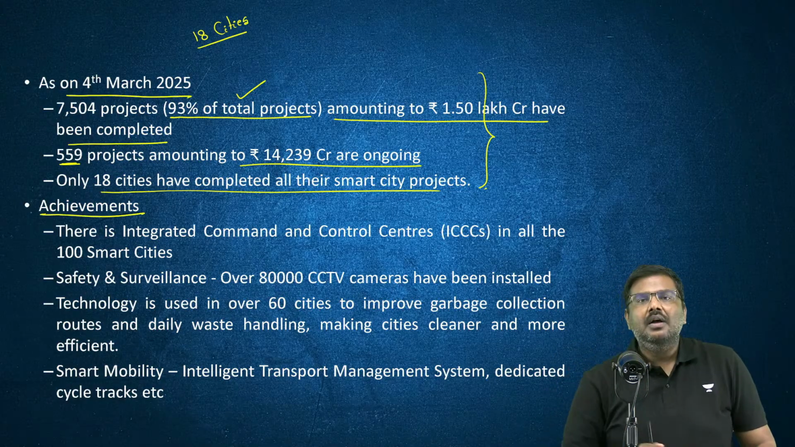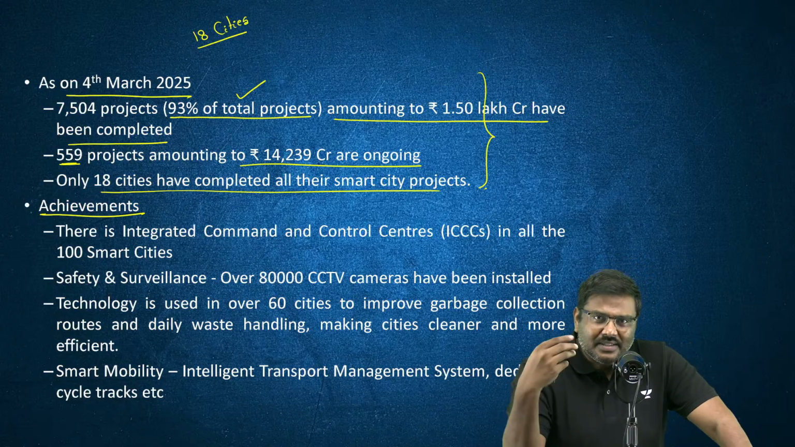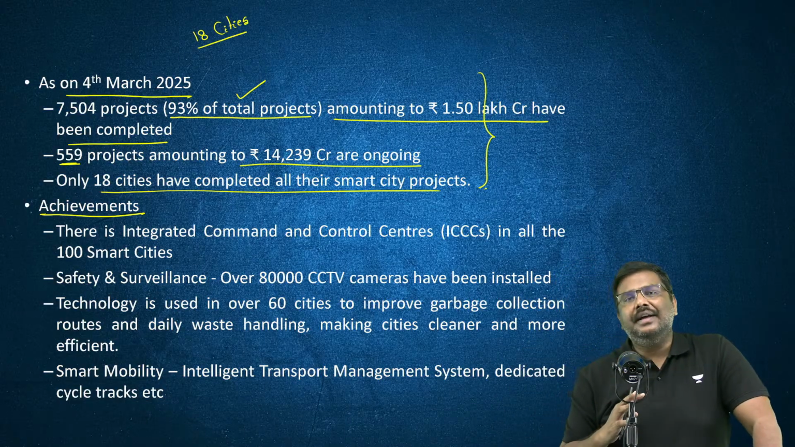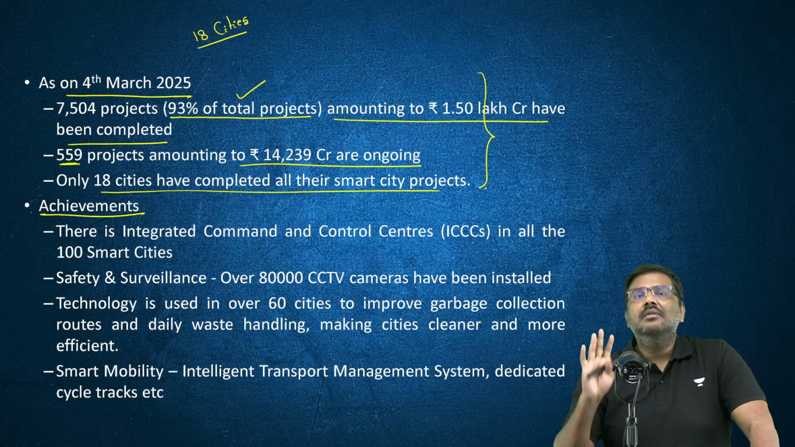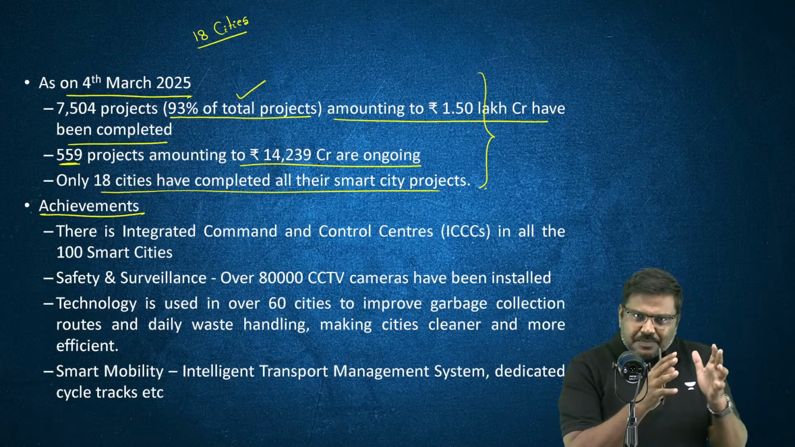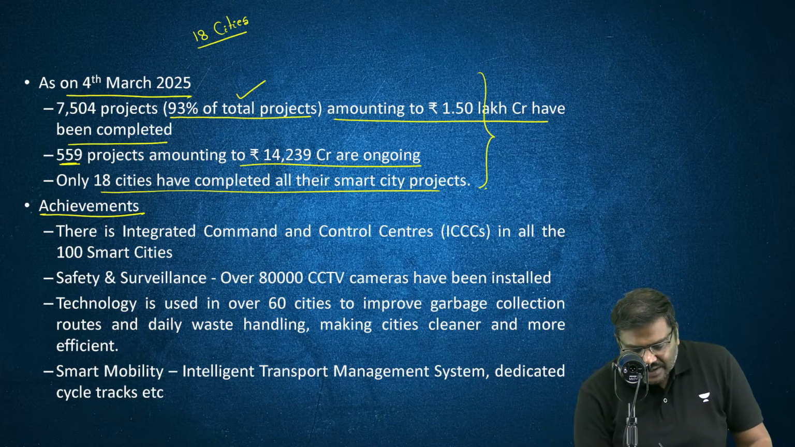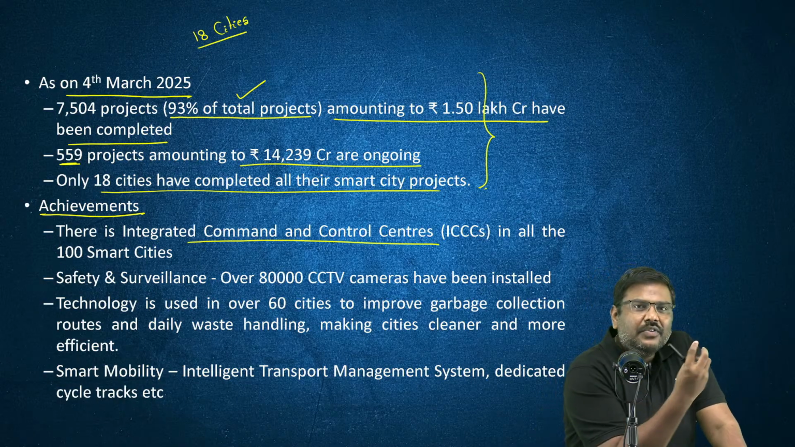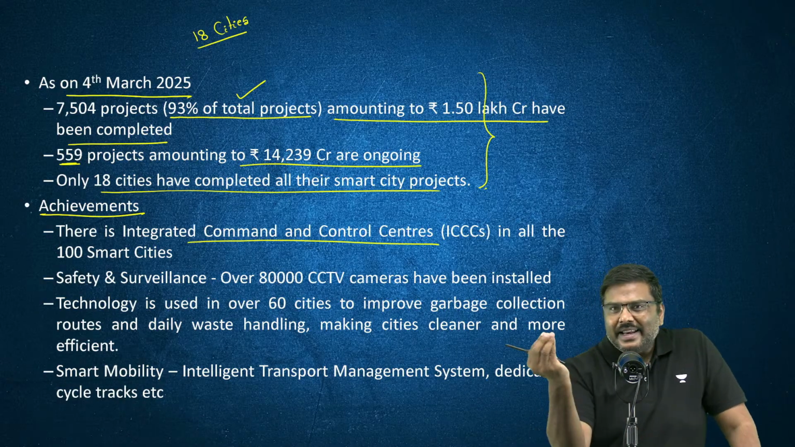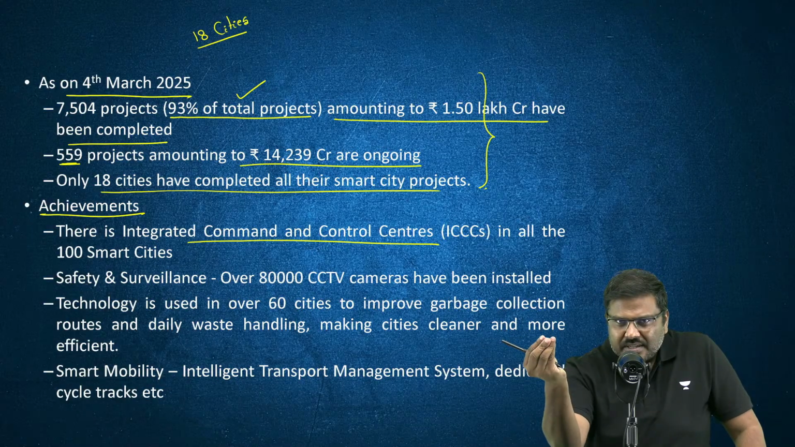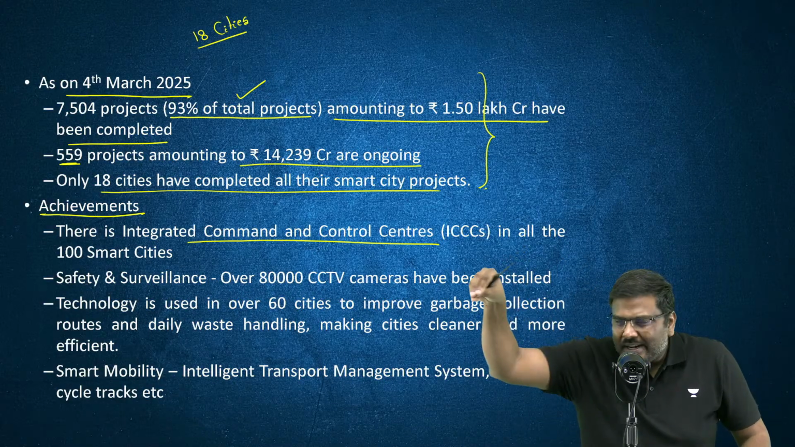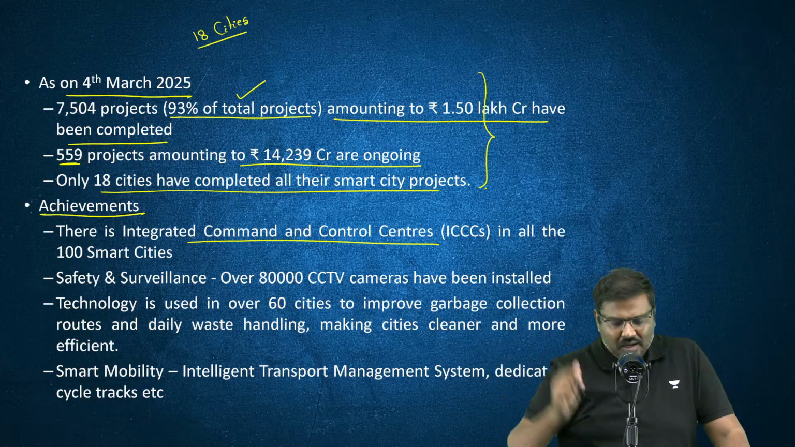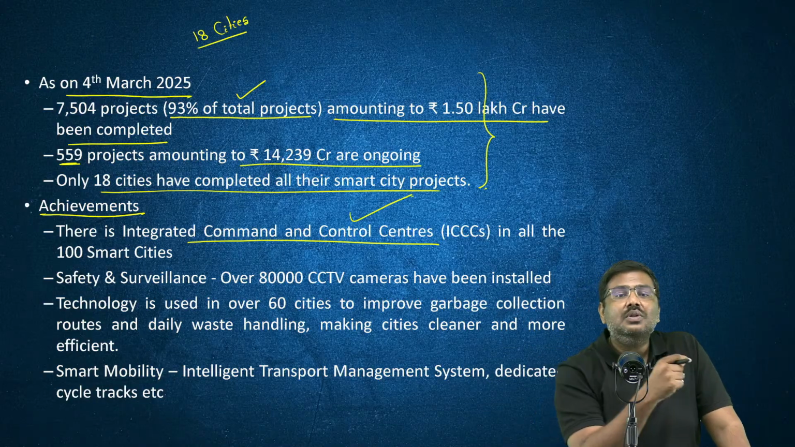But anyways, in what way has the governance improved here? In what way has technology been utilized? These are the achievements. Point number one, in these particular cities, now have a look at this. There is a command and control center. What is the meaning of a command and control center? There is a centralized office from which all the services and resources are monitored. You have a command and control center.